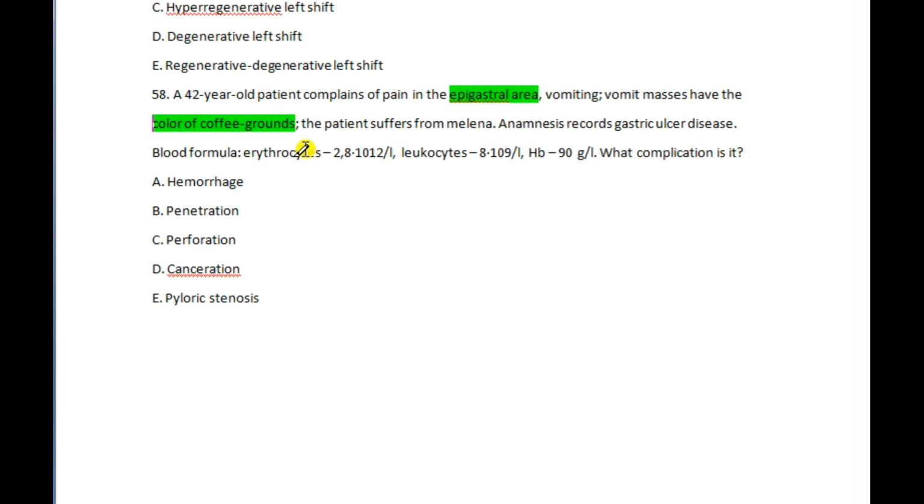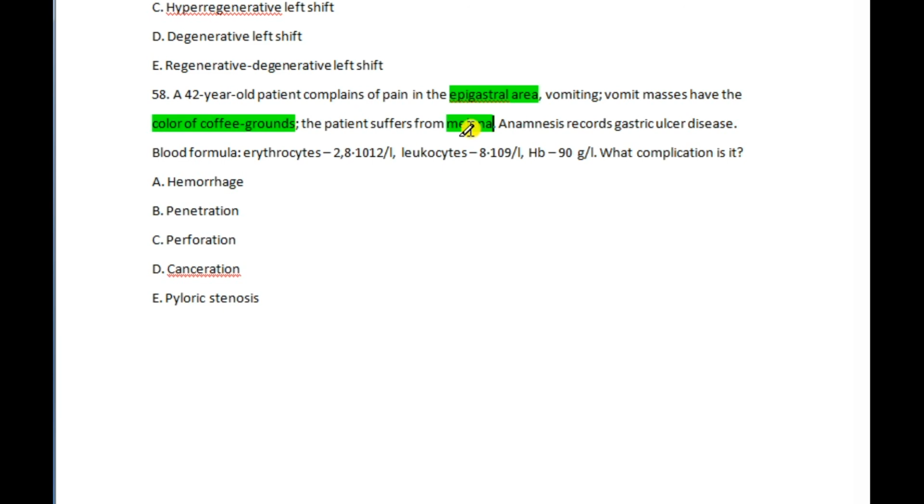The border between the upper GIT and lower GIT is determined by the ligament of Treitz, or suspensory ligament of the duodenum. Melena, as I already said, is tarry stool because of bleeding from the upper GIT. It is due to the blood reacting with the HCl in the stomach.